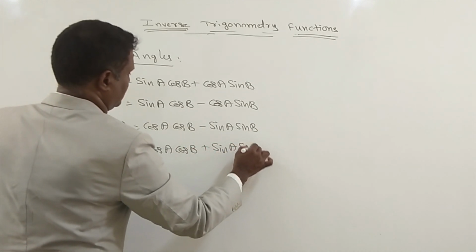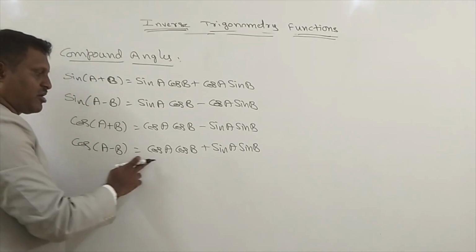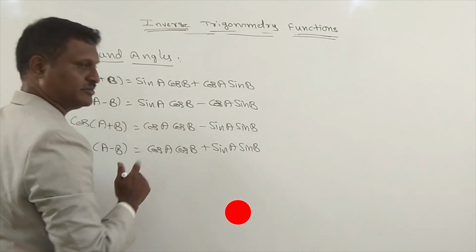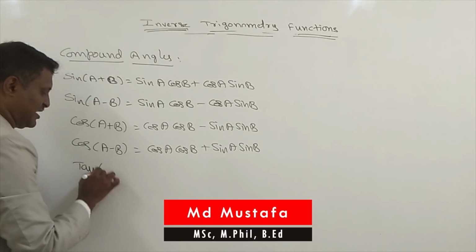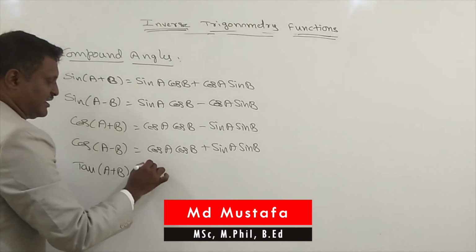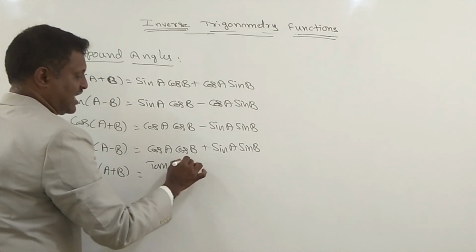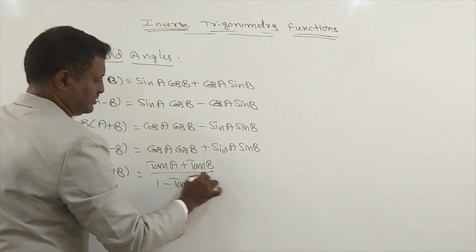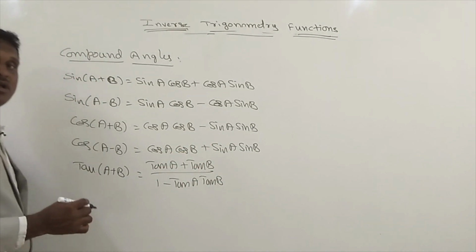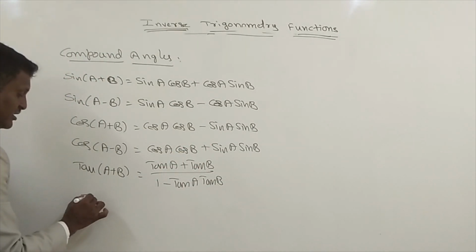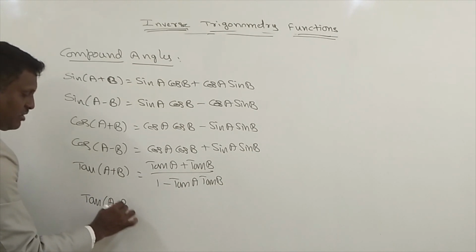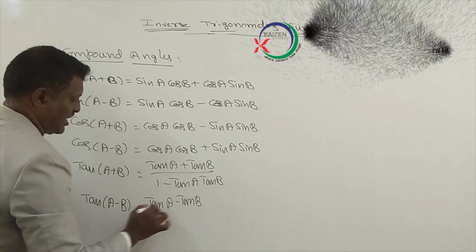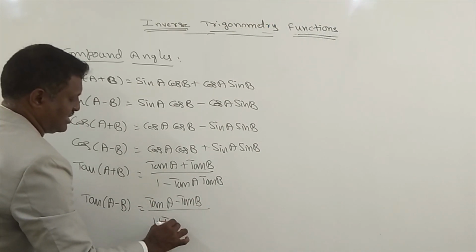Sin A sin B. Cos of A minus B formula: cos A cos B plus sin A sin B. Cos of A plus B formula: cos A cos B minus sin A sin B. Tan of A plus B formula: tan A plus tan B divided by 1 minus tan A tan B. Next, tan of A minus B formula: tan A minus tan B divided by 1 plus tan A tan B.